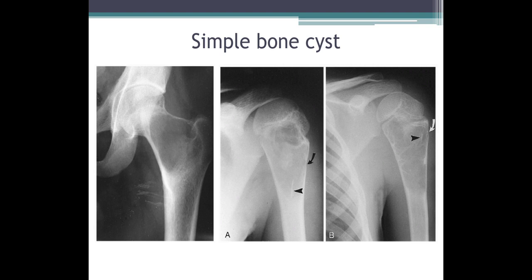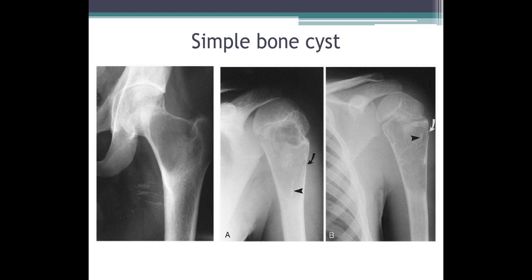Coming to second image, again well-defined lytic lesion which is non-expansile with thinned out cortex, and again you are seeing curved arrow which is showing fracture of the cortex. Once the cortex is fractured, the fragment will fall within the cavity of the simple bone cyst. The arrowhead indicates the fallen fragment. This is called fallen fragment sign.